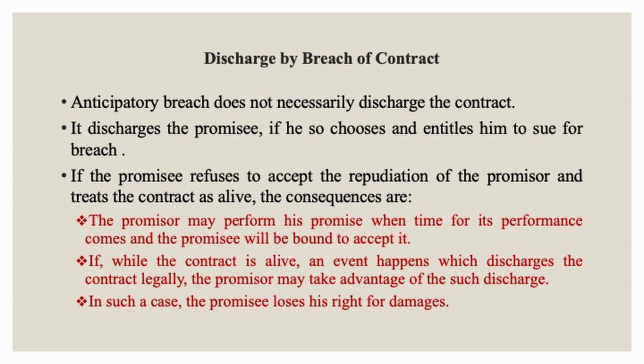If the promisee refuses to accept the repudiation of the promisor and treats the contract as existing, the promisor can perform the contract at the time when the performance is due, and the promisee has to accept it. While the contract is alive, if any event happens which discharges the contract automatically, the promisor can take the advantage of discharge and the promisee will lose his right to damages.